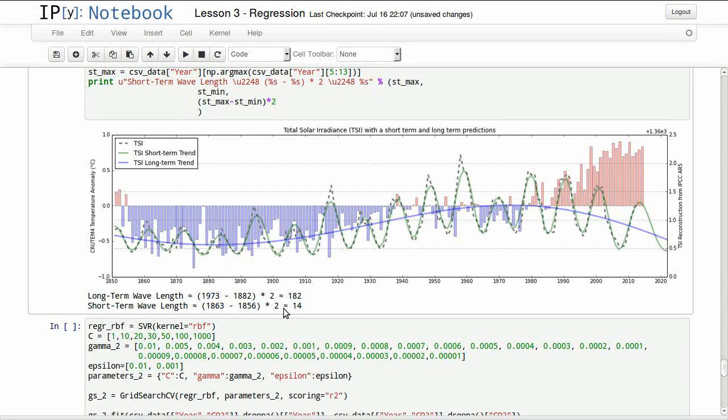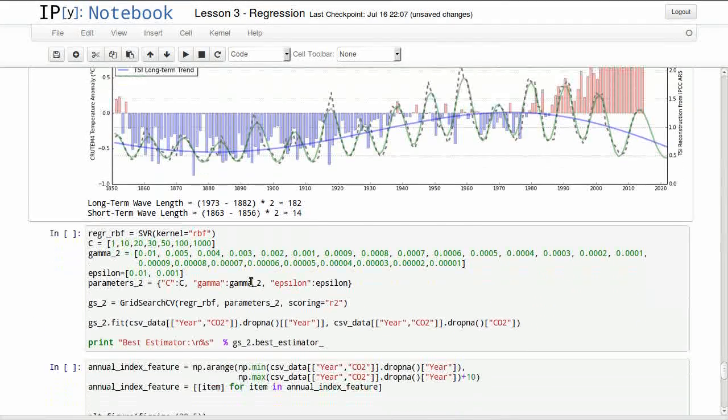It takes 14 years to do that. That's all approximately, because I don't have enough data to get a more accurate number. So this is why it's approximately those numbers.